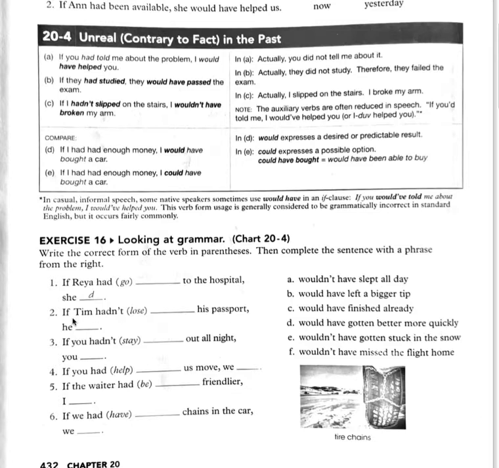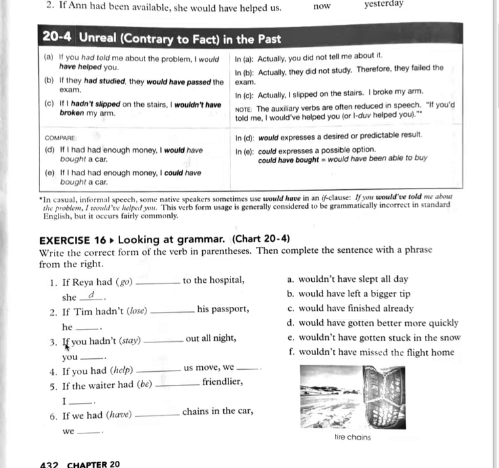Number 2. If Tim hadn't, okay, we're going to see past perfect. If Tim hadn't, what's the past participle of lose? Lost his passport, he, letter F, wouldn't have missed the flight home.